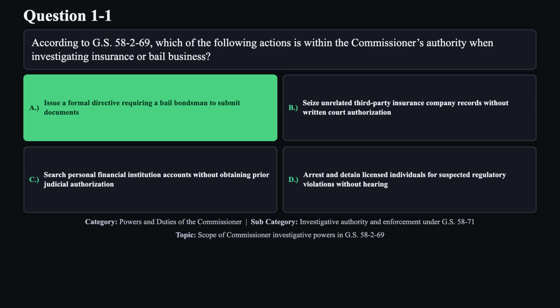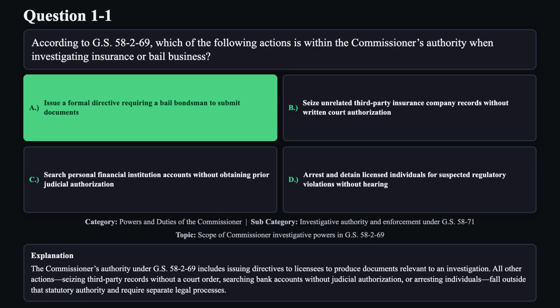The correct answer is A. The Commissioner's authority under GS 58-2-69 includes issuing directives to licensees to produce documents relevant to an investigation. All other actions, seizing third-party records without a court order, searching bank accounts without judicial authorization, or arresting individuals, fall outside that statutory authority and require separate legal processes.